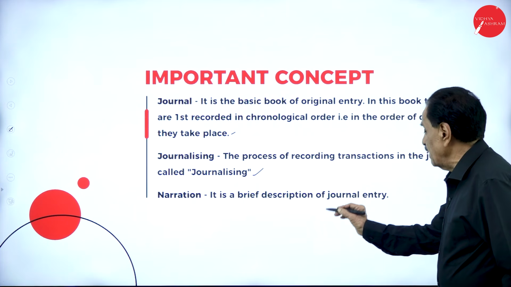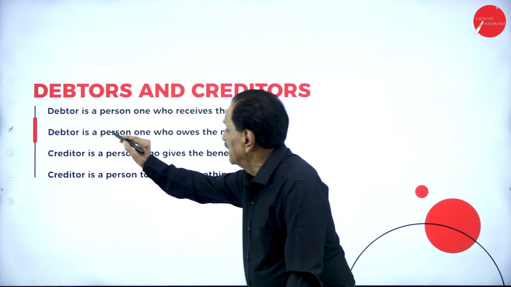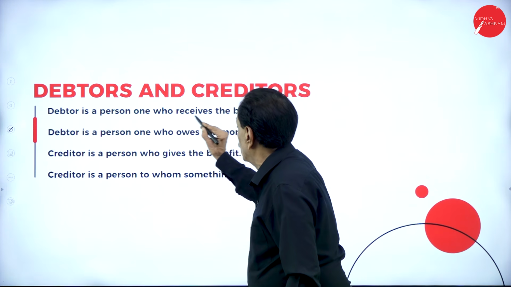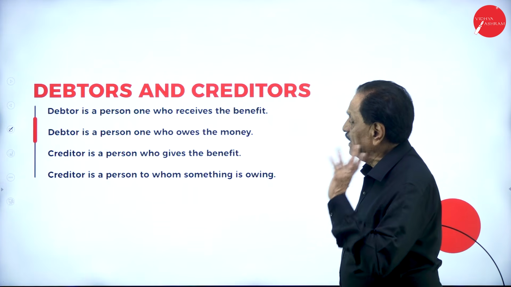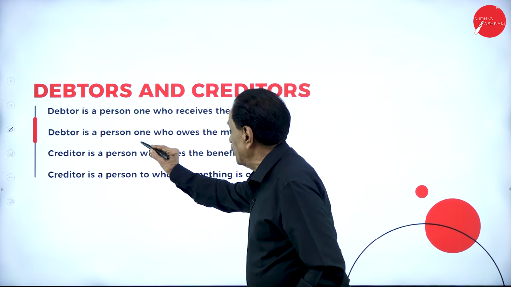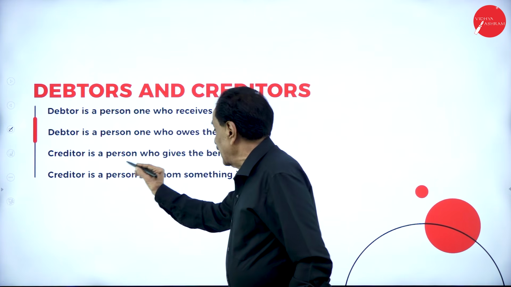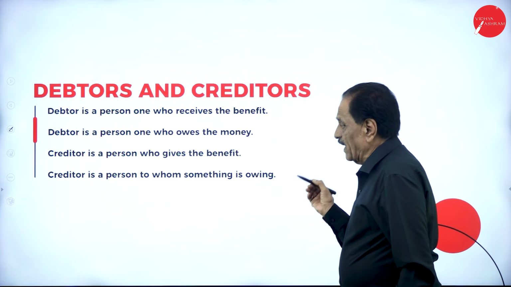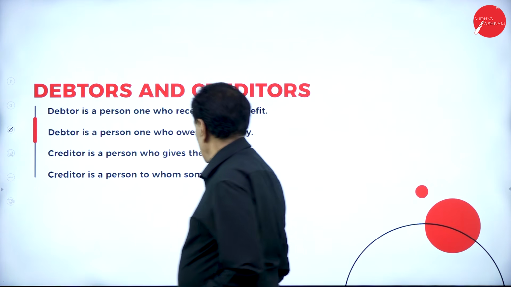Narration: it is a brief description of the journal entry. Debtors and creditors. A debtor is a person who receives the benefit, one who owes the money and has to pay the money. A creditor is a person who gives the benefit, or a person to whom something is owing.